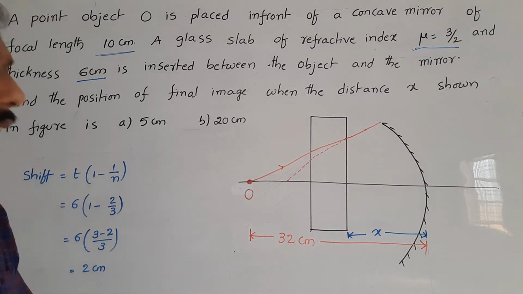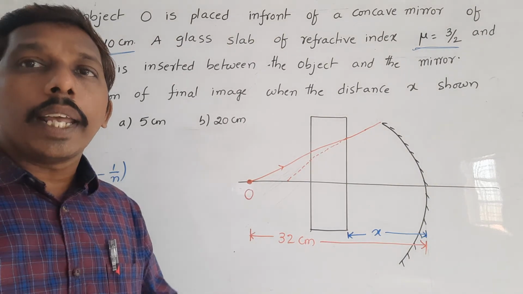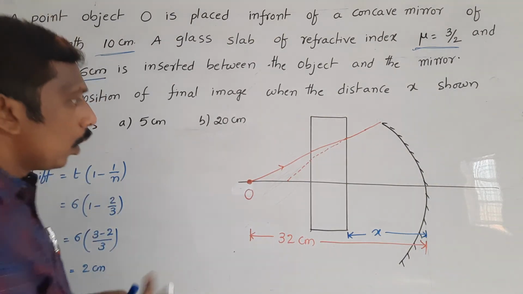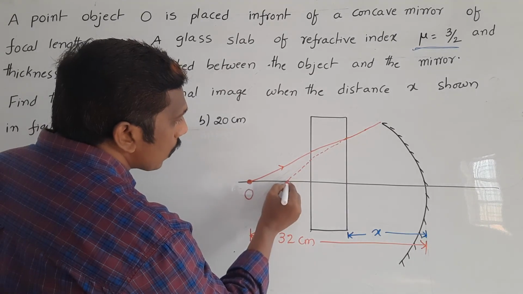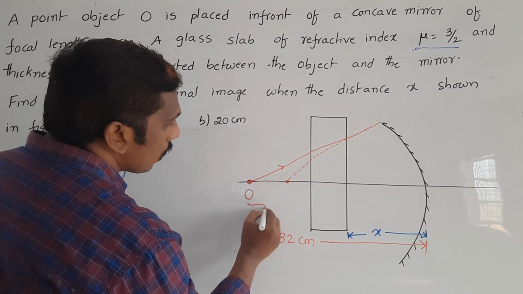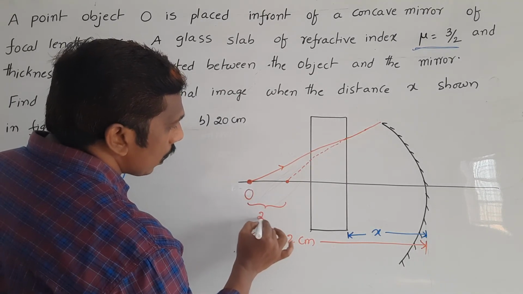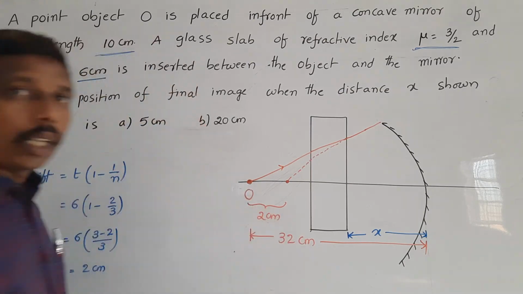In which direction does the shift take place? In the direction of the light ray. So the light ray is going like this. That's why the shift also takes place 2 centimeters. This is the shift, equal to 2 centimeter.